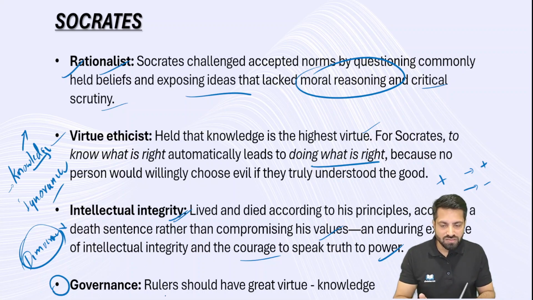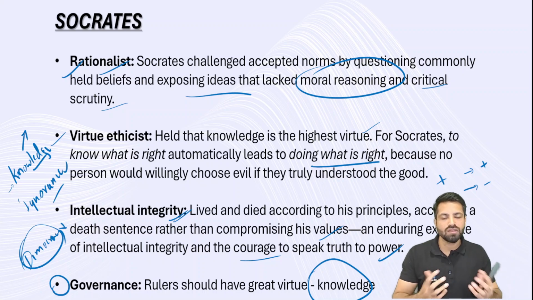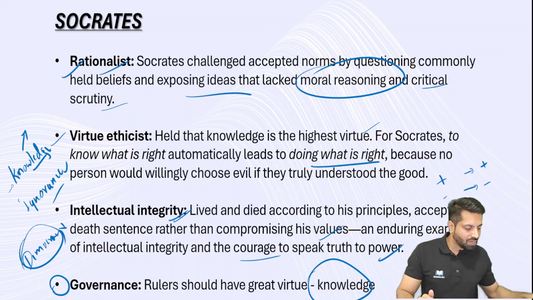So he mentions that Socrates told that a ruler should have a great virtue, that is knowledge. Again, knowledge is the base. On top of the knowledge, other virtues, other values, other positive attributes derive out of the knowledge. So this is the understanding.